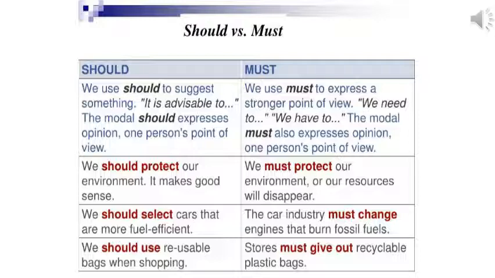Let's look at the examples here. We should protect our environment. It makes good sense. So that is advisable that we should take care of the environment, but it's totally up to a person's choice. We must protect our environment or our resources will disappear. Now that is a condition. Now you don't have any choice.